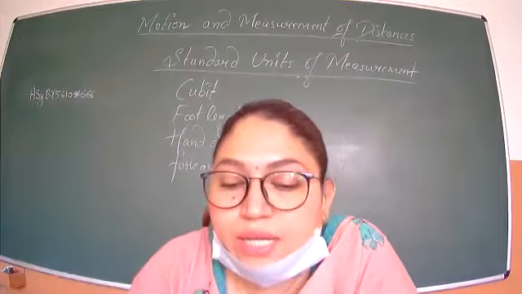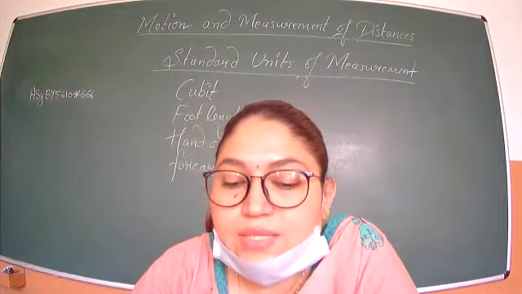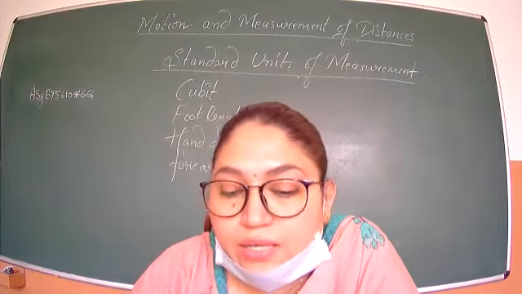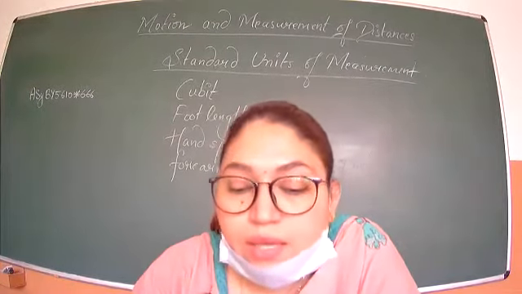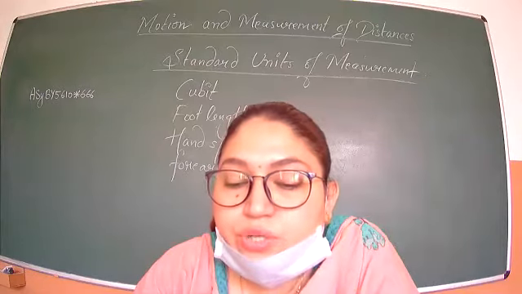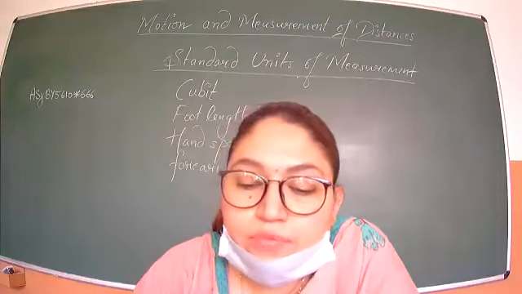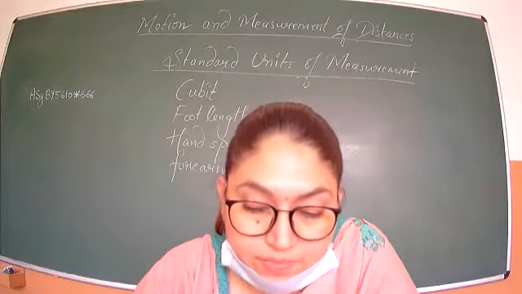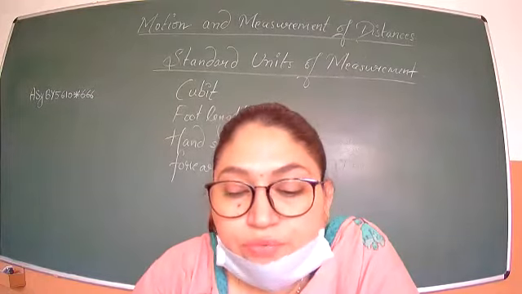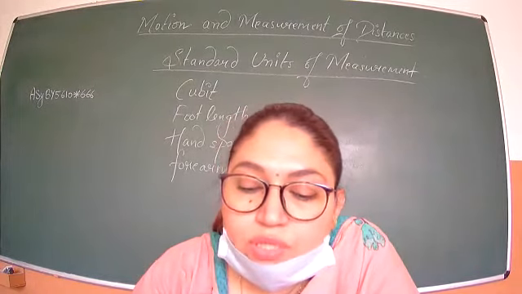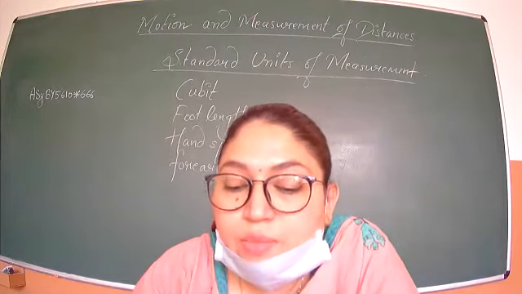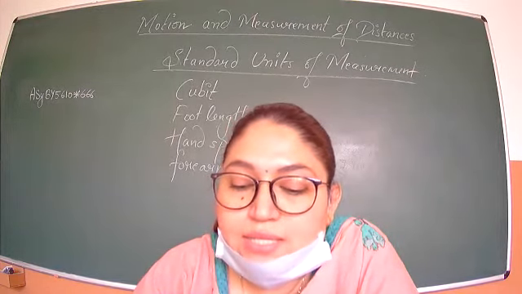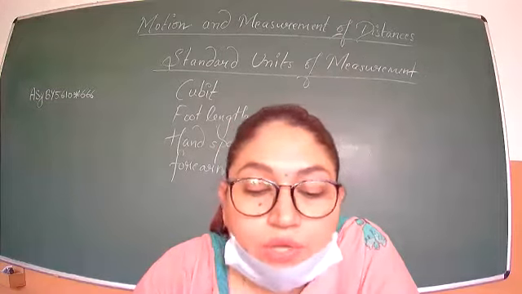So in 1790, underline this line, on page 99, second column, second line: In 1790, the French created a standard unit of measurement called the metric system. Now, for the sake of uniformity, scientists all over the world have accepted a set of standard units of measurement. The system of units now used is known as the International System of Units.